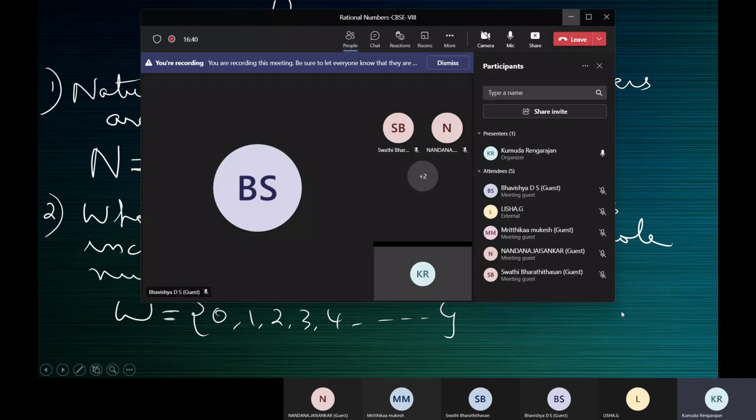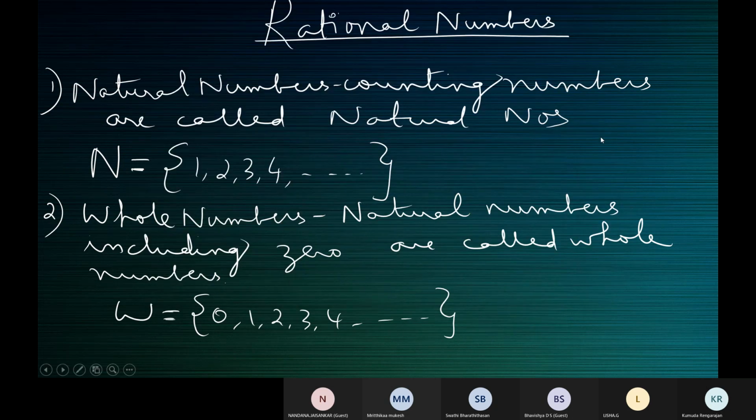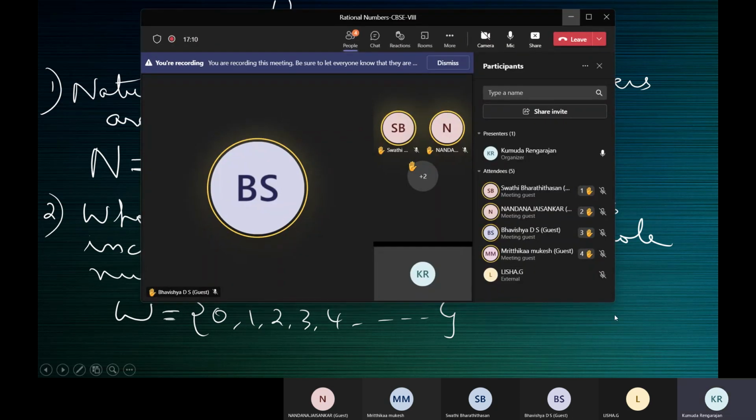If you've all finished writing, use the raise hand emoji. Danya, you're still writing? Danya, finished writing? Yes, ma'am. All right.